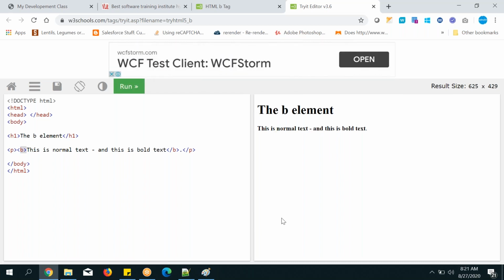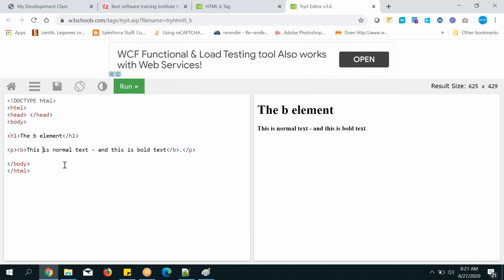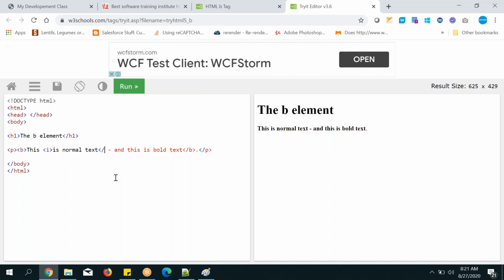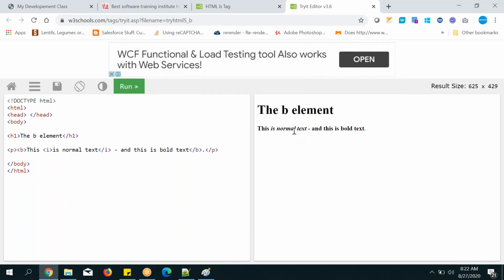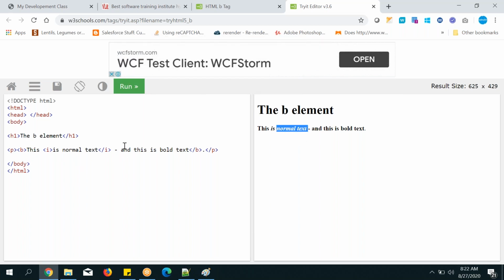Now I made this one bold, and I want to make this one italic, only from here to here, right? So keep the italic tag like this also. Here itself you can play a game directly. Okay, I made this one italic. And outside the italic I want to make it bold, but the italic I don't want to make bold. So what can I do?